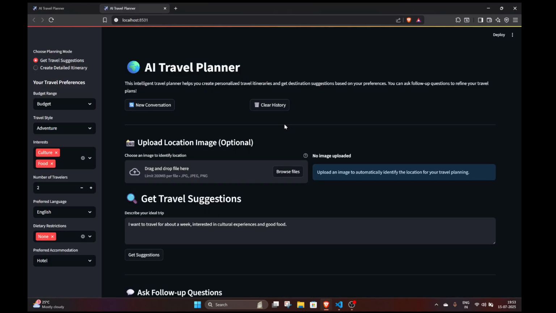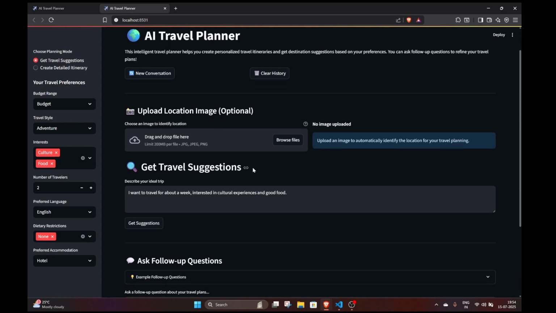All right, so this is our AI travel planner. This is the front end. This is powered by a backend agentic AI system, which is a FastAPI. And as you can see, let me just give you an overview. This is an intelligent travel planner. This is a new conversation button that you can use to start up a new conversation.